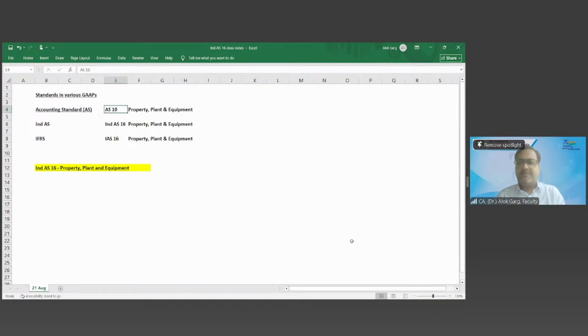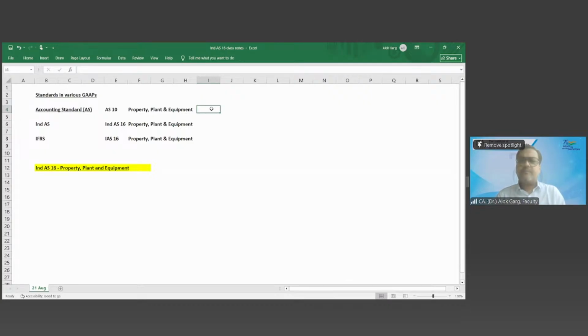It was there, but it got deleted in 2016. So as of now, only Accounting Standard 10 is there. In the earlier world, there were 2 standards, AS 6 and AS 10. AS 10 was taking care of accounting for fixed assets and AS 6 was taking care of depreciation accounting.